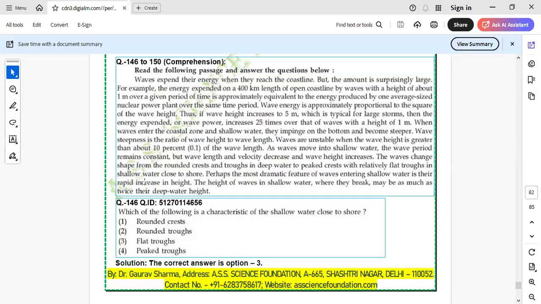It has been mentioned, like you can see here: as waves move into shallow water, the wave period remains constant, but wavelength and velocity decrease and wave height increases. This was the line. So wave period is the quantity which does not change, it remains constant. So my answer will be the wave period, because that remains constant.